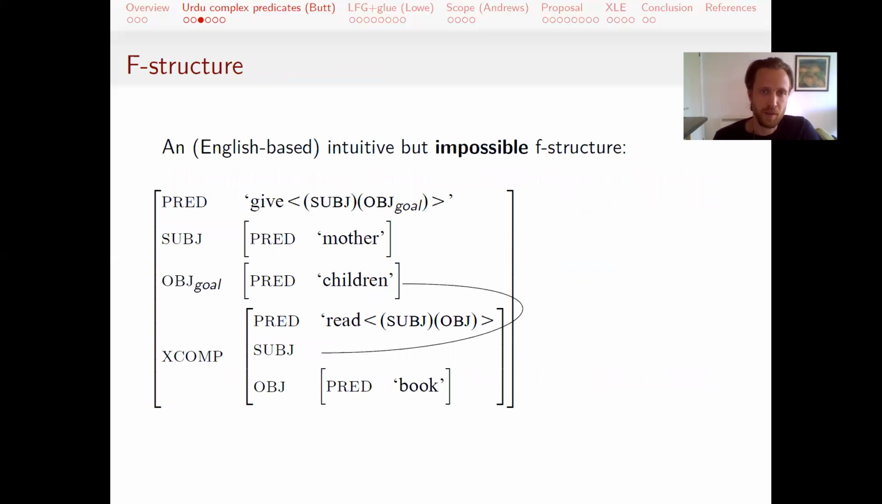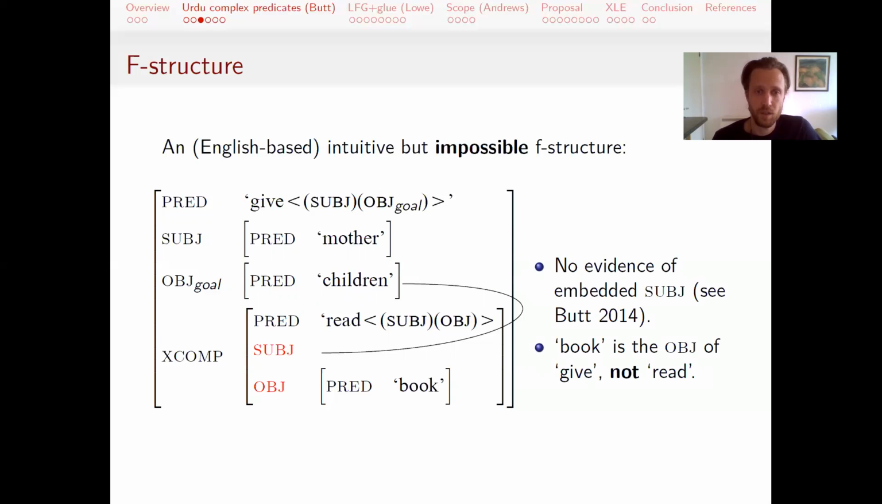From sort of an English-based perspective, it might be tempting to try to analyze this as a complex F structure with control of, say, the object over a covert subject, but this is not a possible F structure analysis. And Butt's shown extensively through a whole number of tests that there is no subject associated with the main verb read in this example. So it's not possible to have a subject embedded in an XComp. And it's also not possible to have an object embedded here because it's quite clear that the book in this particular example is the object of the light verb.